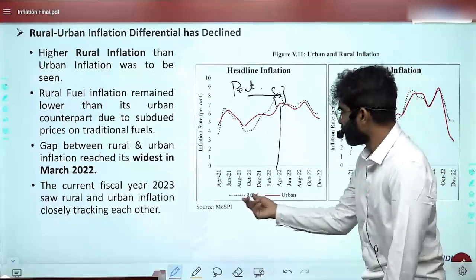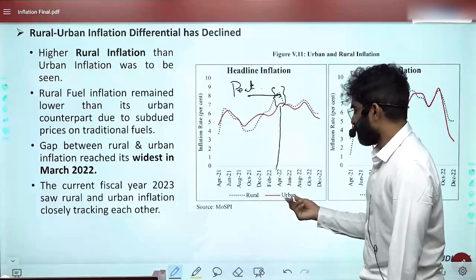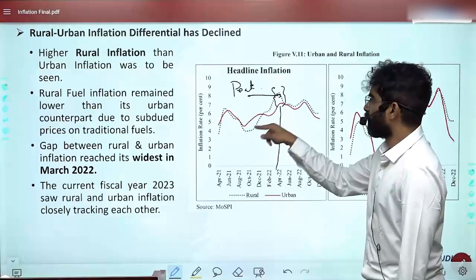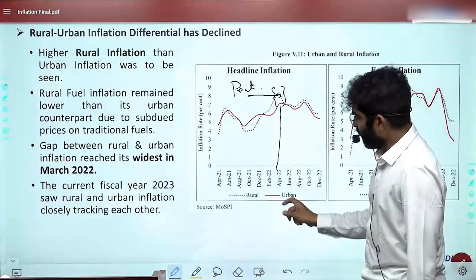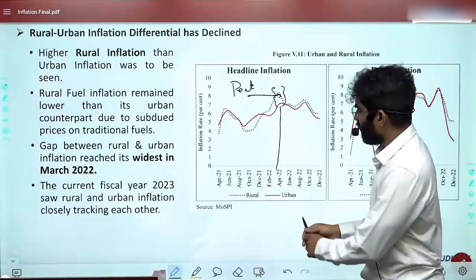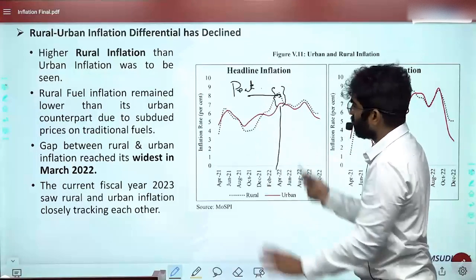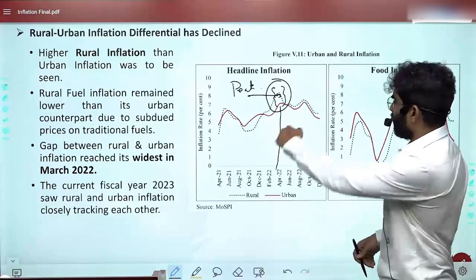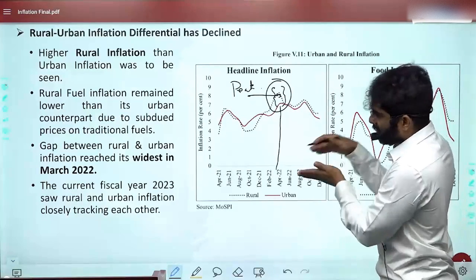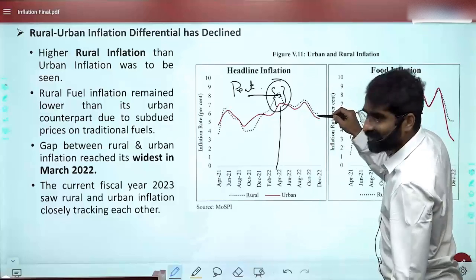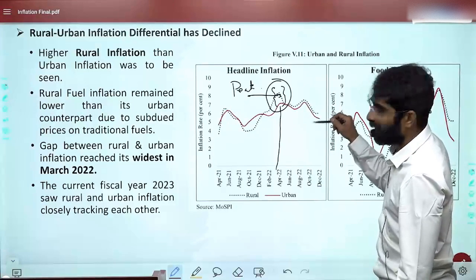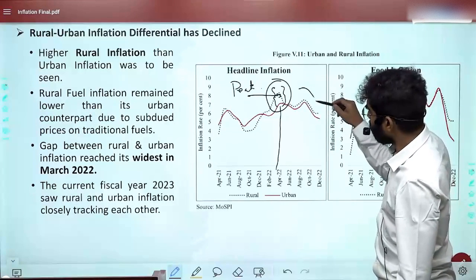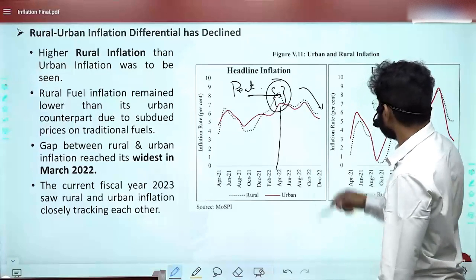We'll observe that the gap between rural-urban inflation is at its peak in headline inflation. The dotted one is the rural, and this is the urban. The gap between rural and urban inflation peaked in March 2022. This is one observation here. And then over a period of time, there was a convergence. Convergence is, you will find there is less difference between the rural and urban inflation. Is that clear, everybody?